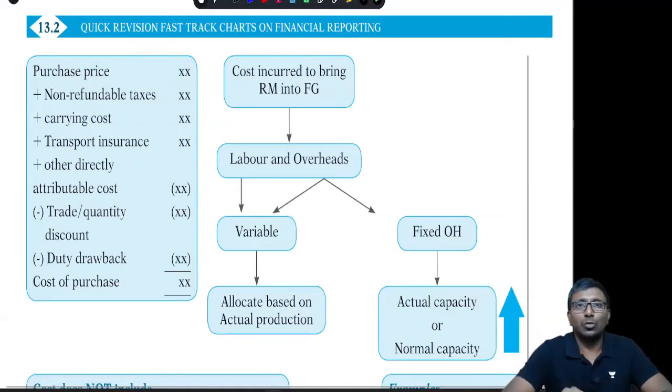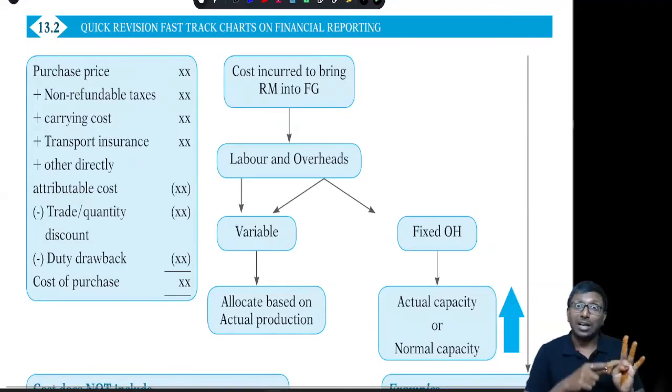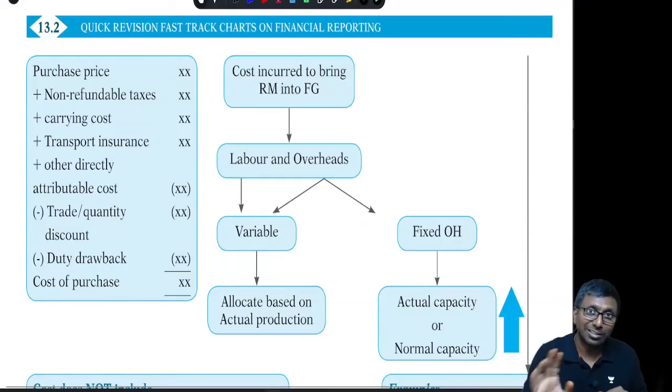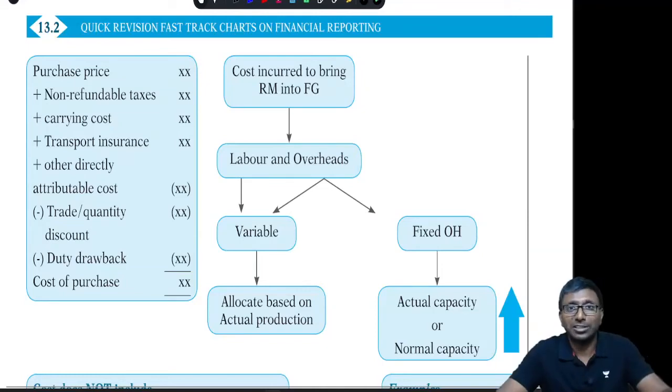If it is a fixed overhead, you should allocate per unit based on actual capacity or normal capacity, whichever is higher. That is, the normal capacity rule is applicable in costing but not in accountancy.